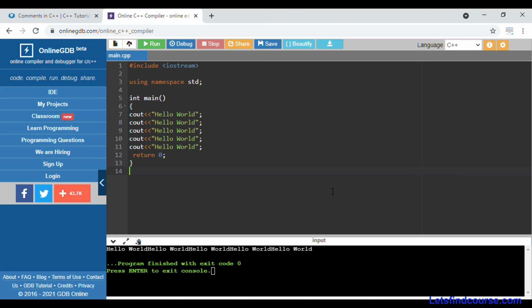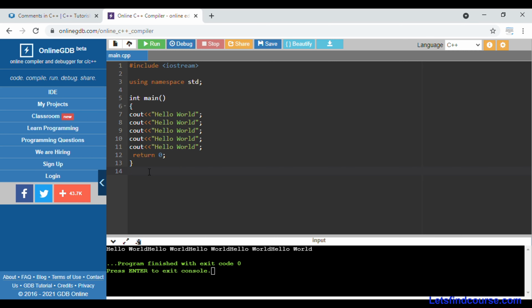So in C++, comments are of two types: single line comment and multiple line comment. You use a single line comment if you want to comment only a single line in the block of code, and you use a multiple line comment if you want to comment multiple lines in a program. Now we are going to see both the comments one by one and see how they work.